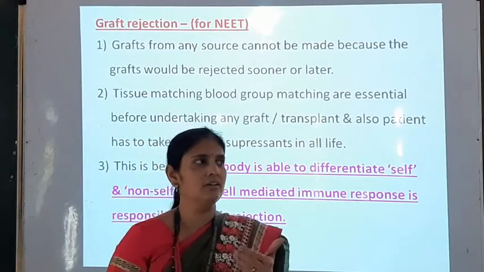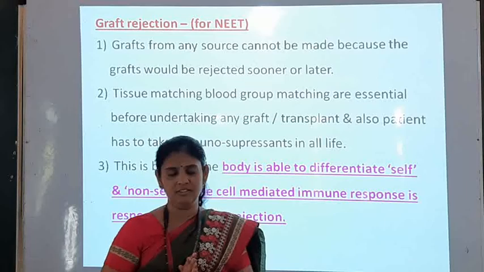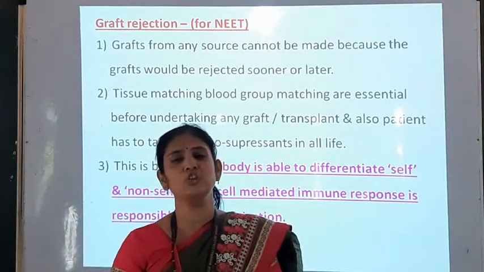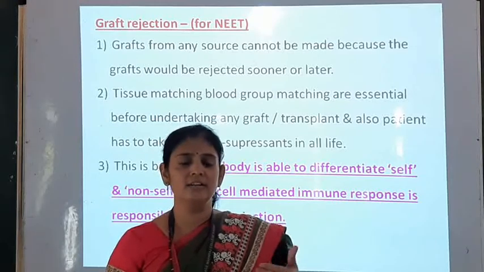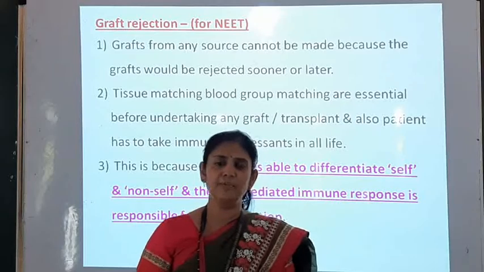Now another point here we have to study, that is graft rejection. As you know, in many patients the transplantation of organs can be done, and in many cases kidney transplantation can be done.